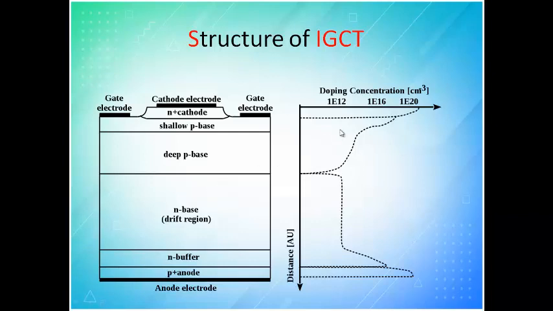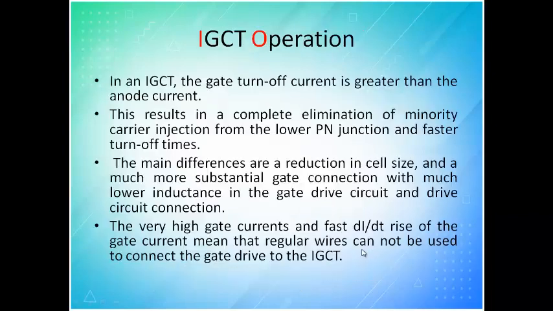Now I have shown a different way of graphically representing the doping level. This is nothing but 1e12, 1e16, 1e20. So here you say it is highly doped, and this is lightly doped. When you take this N base compared to this P base, what is the doping level? The P base is slightly heavily doped, and this region is very highly doped. So that is why you can see the difference.